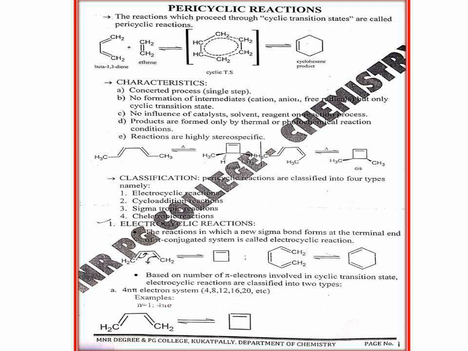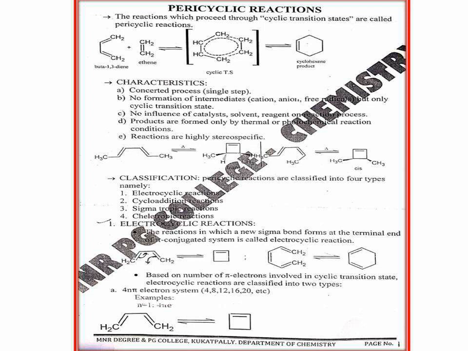Now 4n pi electrons means 4 electrons, 8, 12, 16, multiples of 4. Here n equal to 0 is not possible; n starts with 1, so you get the values 4, 8, 12, 16, 20 and so on. For example, 1,3-butadiene has 4 pi electrons, so it is an example of 4n pi electrons.